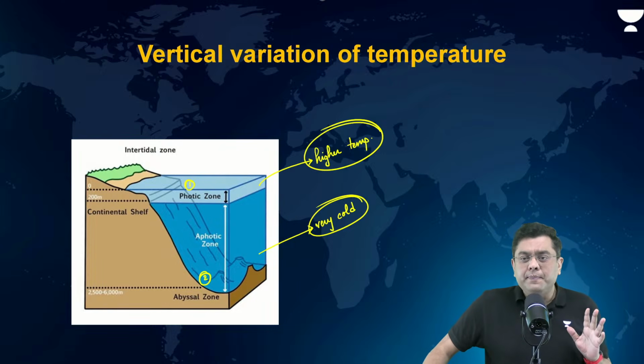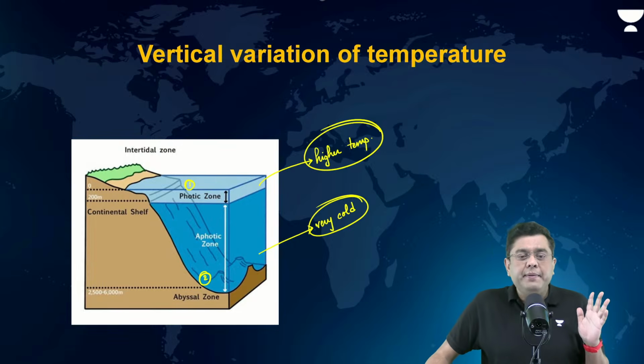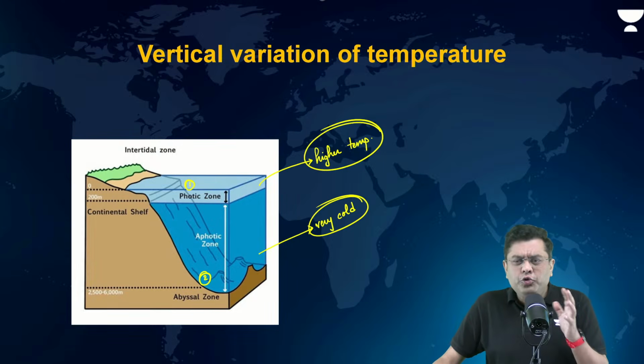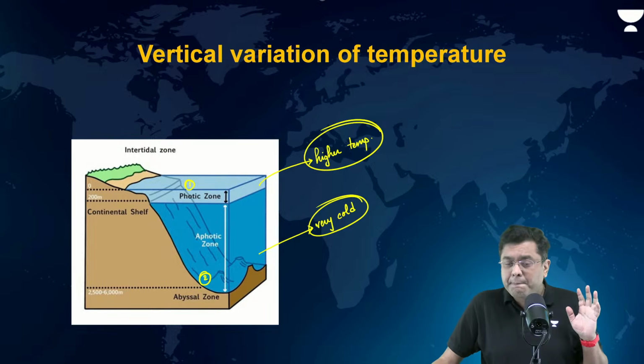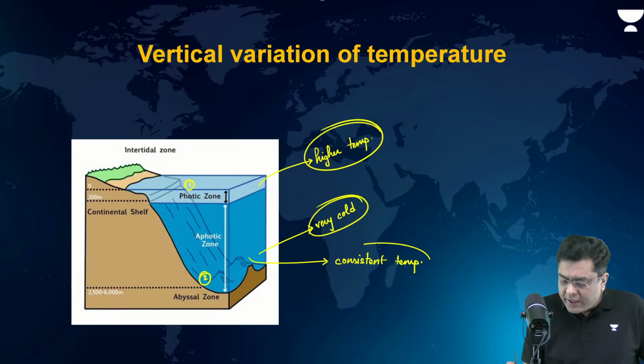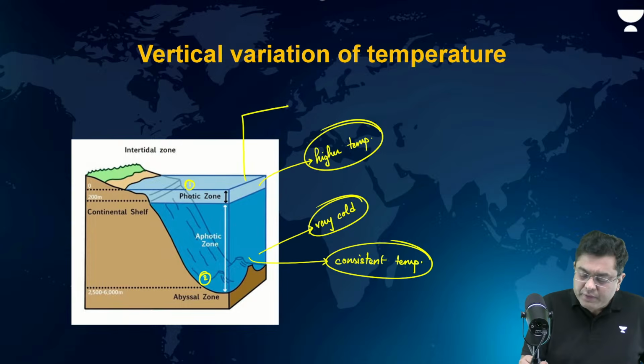Whereas at the bottom, the oceanic temperature is consistent, roughly around 3 to 4 degrees Celsius. Here you will come across variations.